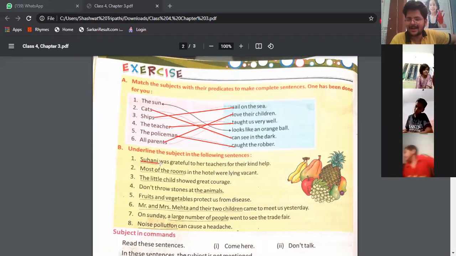Maham, is the chapter clear to you? Yes, sir. Okay. Now, next answer you will tell, Maham. Most of the rooms in the hotel were lying vacant. Tell me the answer. Which is the subject here? But which is the answer, Maham?